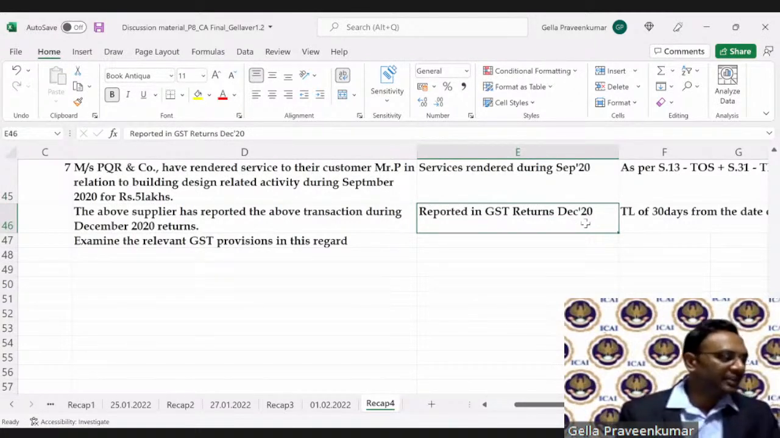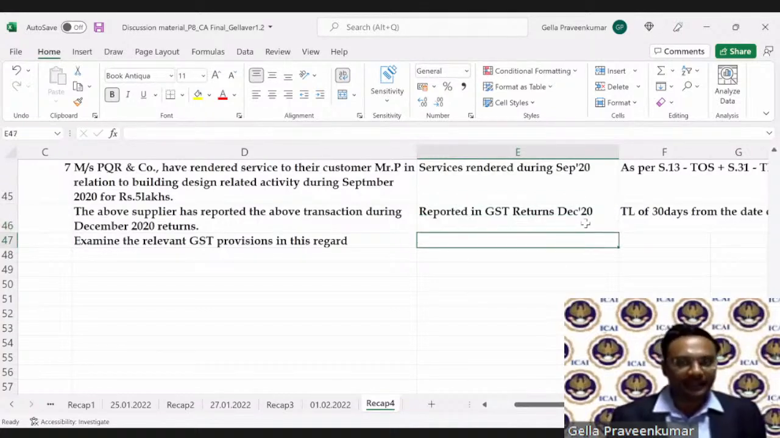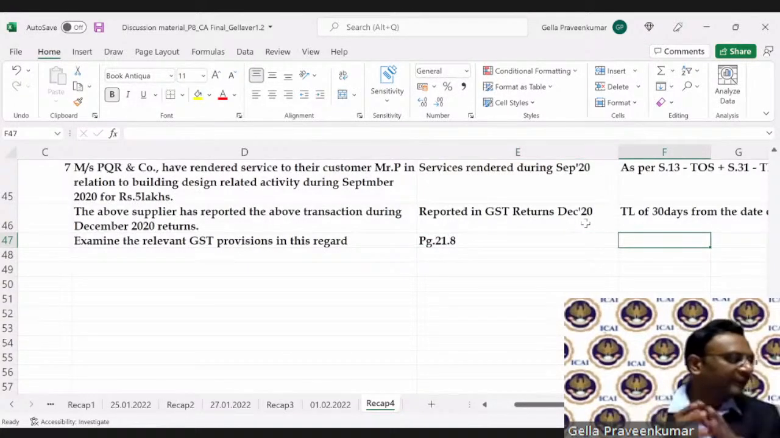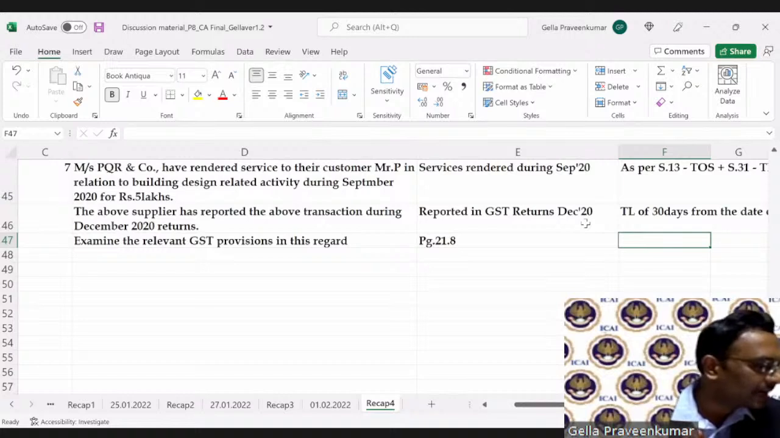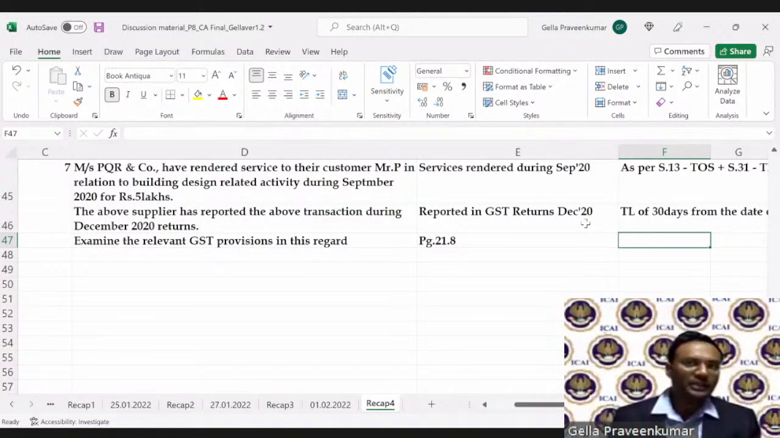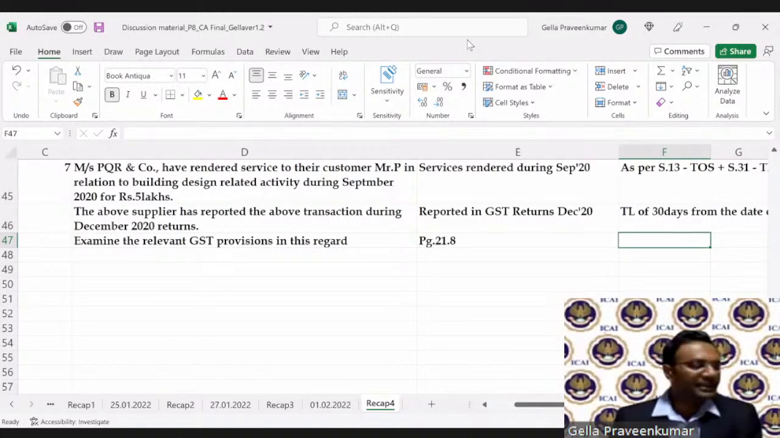So for this, we draw to the provisions of section 122, subsection 3. Come to page number 21.8 of your institute material. Page 21.8. Clause E. Fails to issue invoice in accordance with the provisions of this act or rules made thereunder, or fails to account for an invoice. So here what happened? Mrs. Speaker has issued an invoice, but was that invoice issued within the time limit? Answer is no. So there is a contravention. So when there is a contravention, penalty maximum up to rupees 25,000.